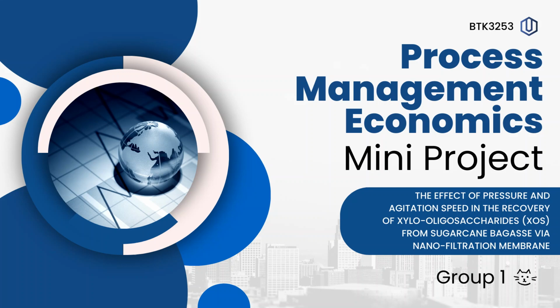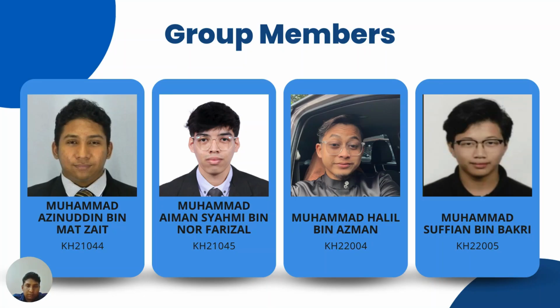We are from Group 1 and we will present our Process Management and Economics mini project. The undergraduate research program, URP, that we chose to talk about is the effect of pressure and agitation speed on recovery of xylo-oligosaccharides. For this mini project, we will do the economic analysis of the URP. So these are our group members.